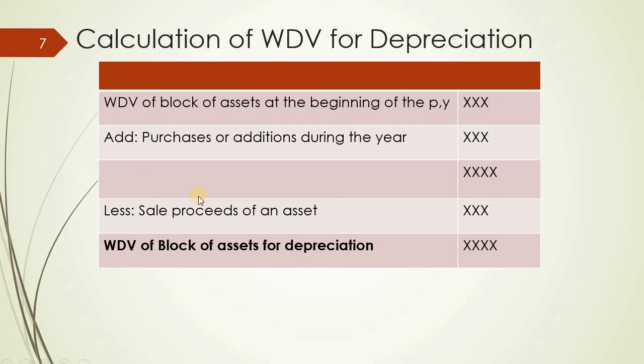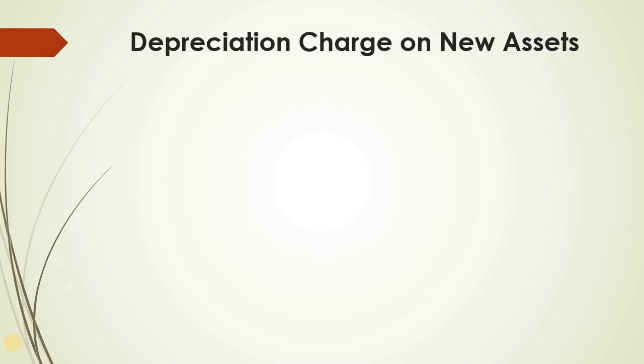Then if there are any purchases which have happened during the year at any time, or additions during the year, they should be added to the written down value. Then if there is any sale of any asset, it should be deducted from the written down value. Then we will get the written down value of the block of asset on which depreciation has to be charged.